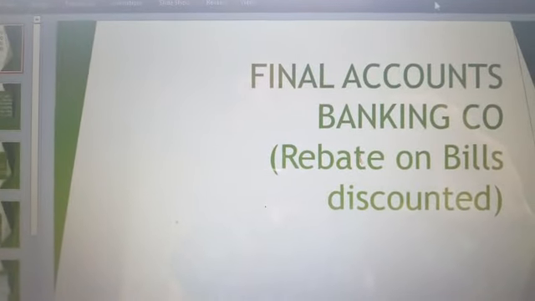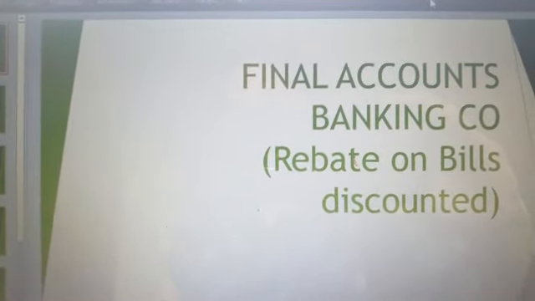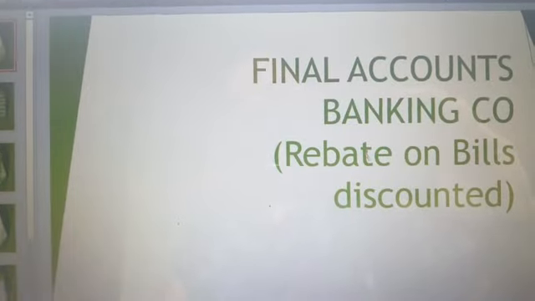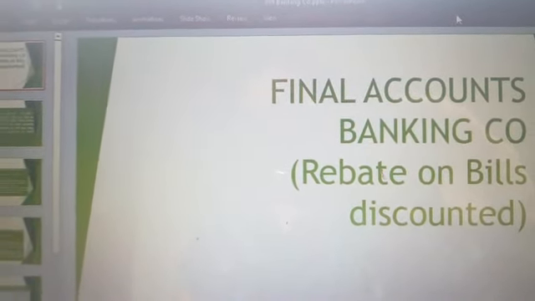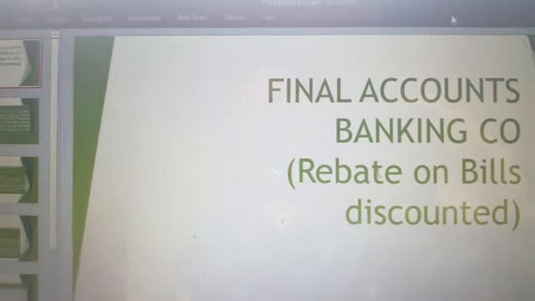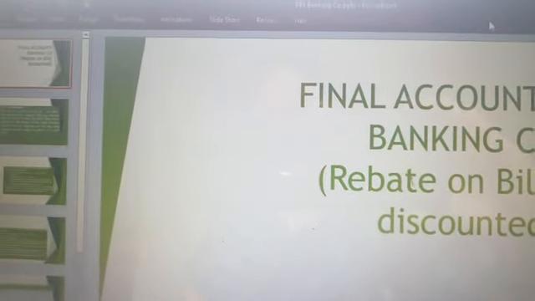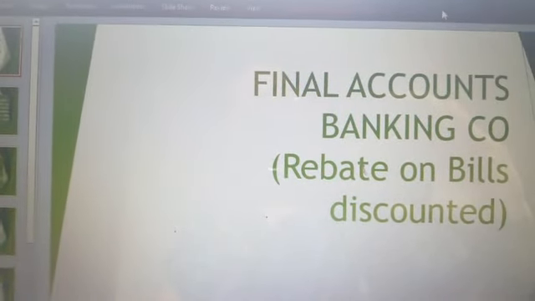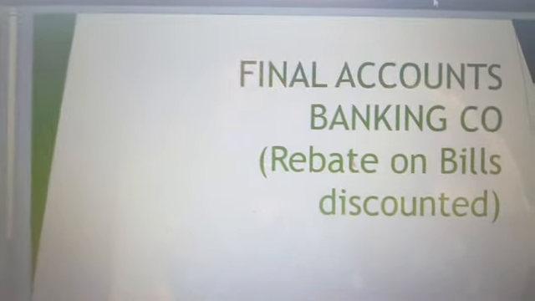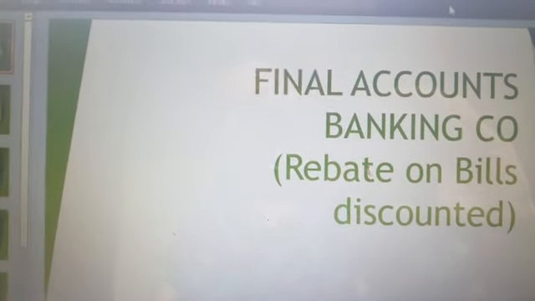If he wants to convert his bill into cash immediately, what can he do? He can sell the bill of exchange to the banker and realize the cash. At this time, the banker will not remit the full amount of the bill. He deducts some amount towards discount. So on the maturity date of the bill, the banker will collect the bill amount. This process is called discounting of bills.